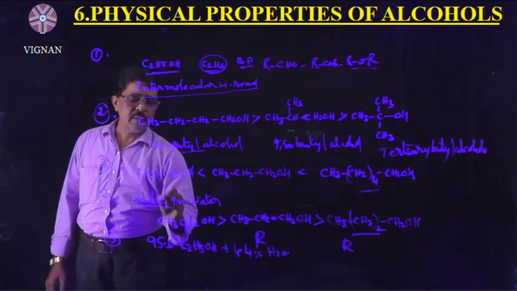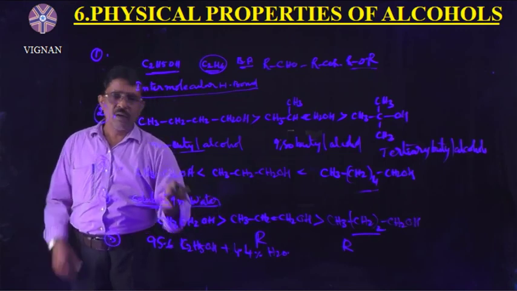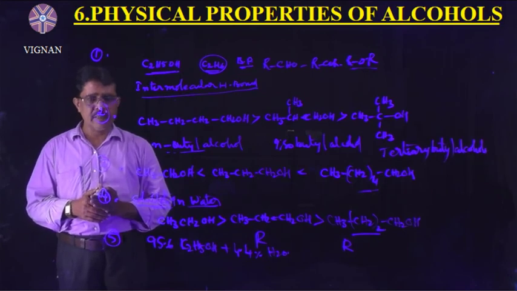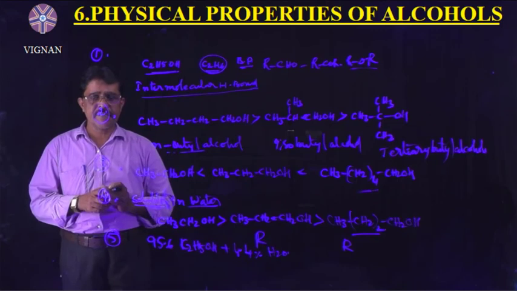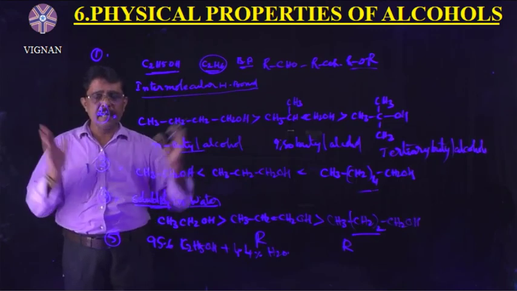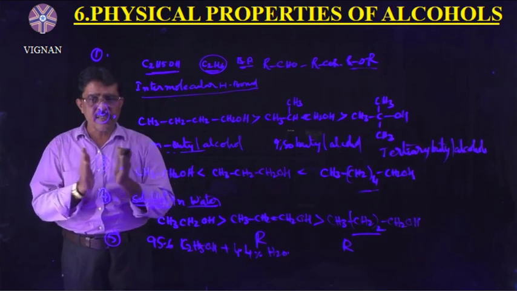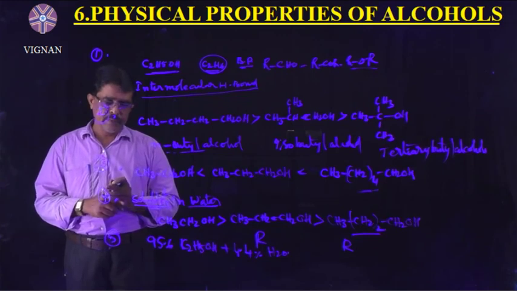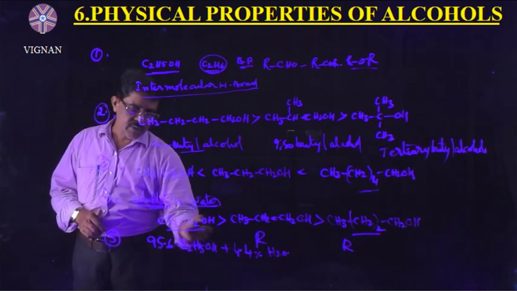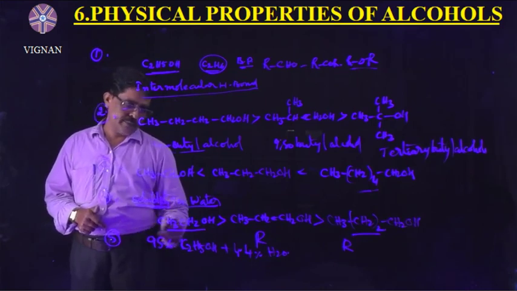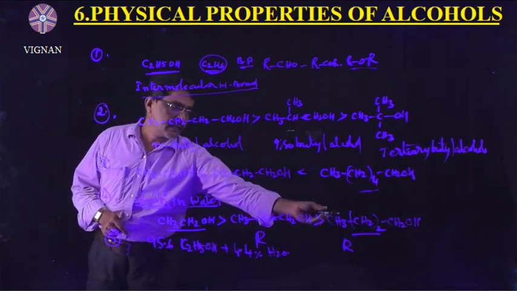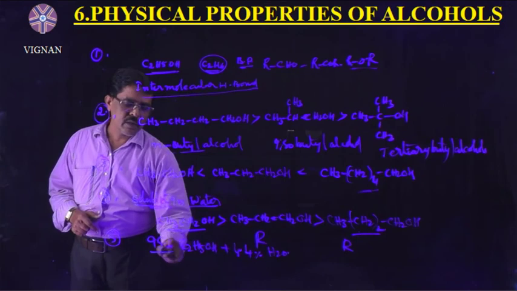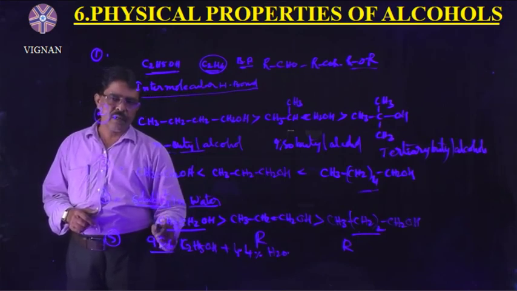Next, solubility in water. Alcohols are more soluble in water because of intermolecular hydrogen bond. As the number of carbon atoms increases in alcohols, solubility decreases due to increase in the hydrophobic part of the alkyl group. So let us consider this example. Ethyl alcohol is more soluble than propyl alcohol and butyl alcohol. Right? Understand?